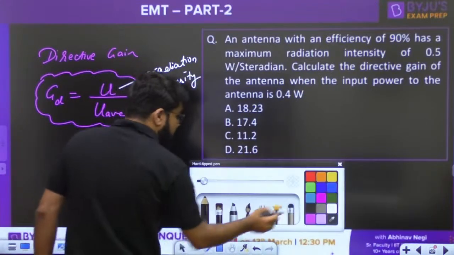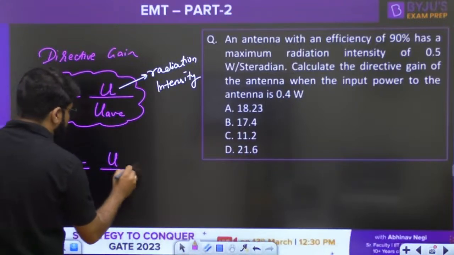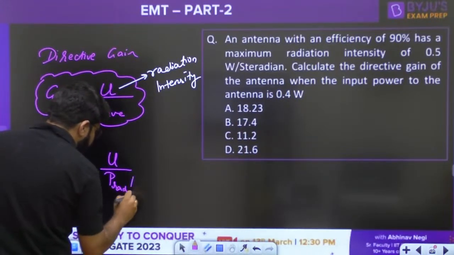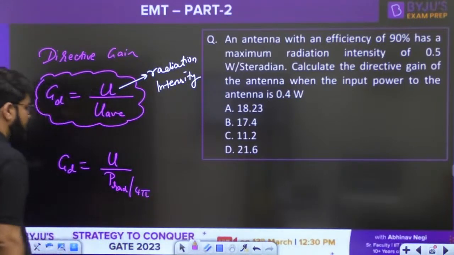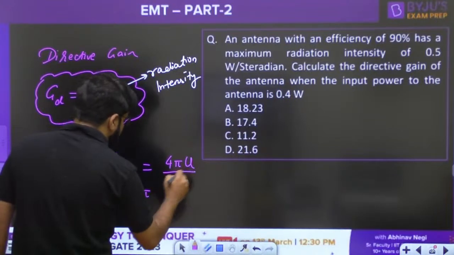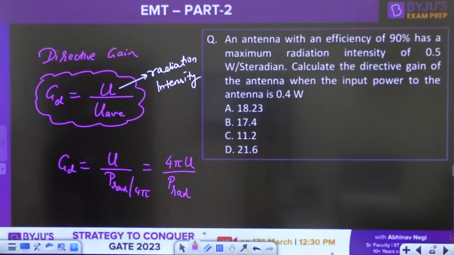What is the formula for average radiation intensity? It is radiated power upon 4 pi. So it ultimately becomes 4 pi U divided by P rad.